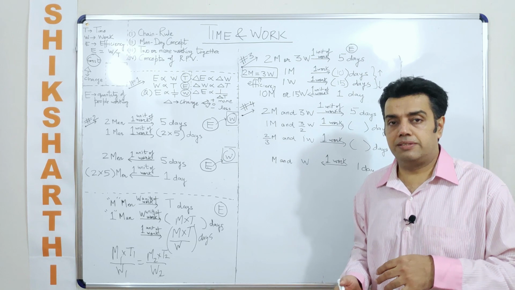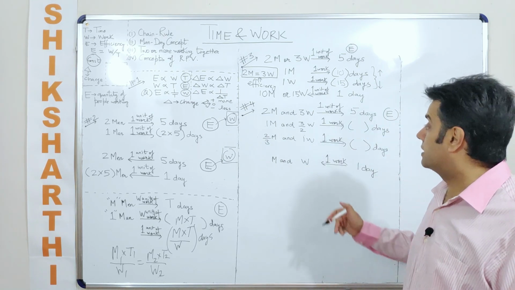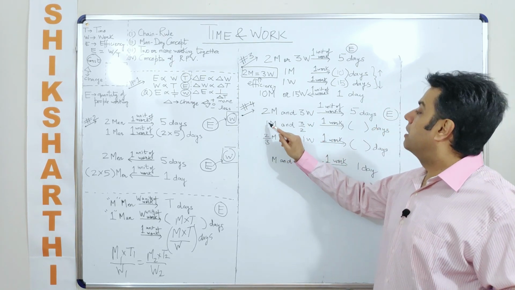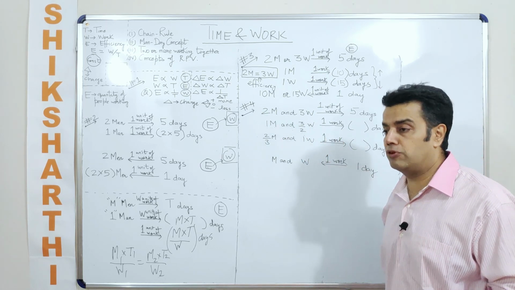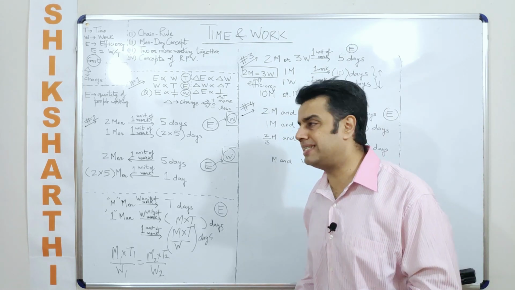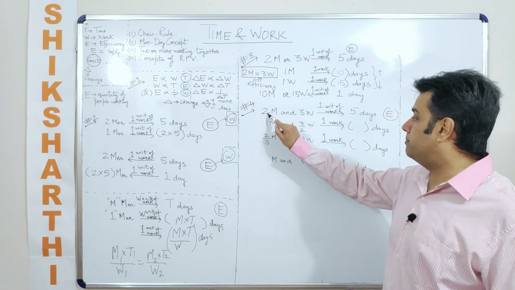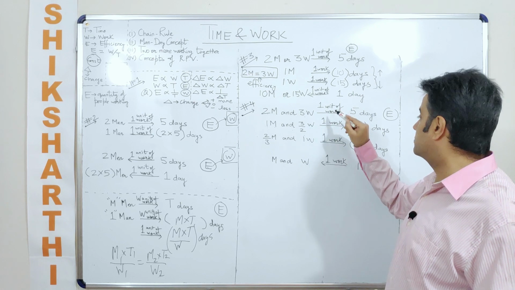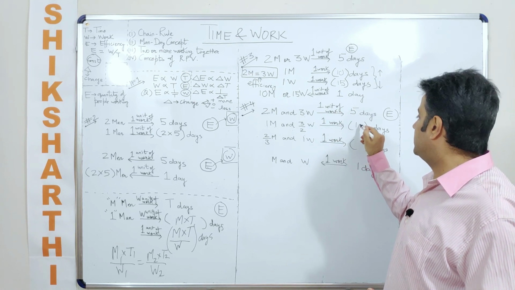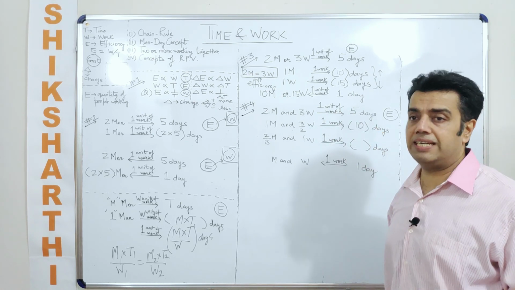work together after this. Okay, so from here, can I say that 1 man and 3 by 2 women? I mean, naturally you cannot have non-integer women, but just for the sake of understanding, if I make it as 1 man, so here this becomes 3 by 2 women to do the same unit of work, which is 1 work, will take how many days? It will take more number of days, which is 10 days.